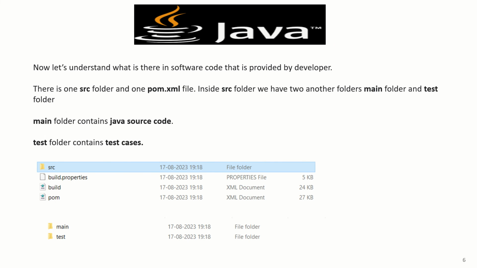Now let's understand what is there in the software code that is provided by developers. There is one source folder and one pom.xml file provided by them. Inside that source folder, we have two further folders, a main folder and a test folder. The main folder contains your Java source code, and the test folder contains test cases that will be performed on that Java source code. We can also see in this snippet that there is the source folder and one pom.xml file. We have main and test under this source folder, and pom.xml will be on the same directory level as this source folder.